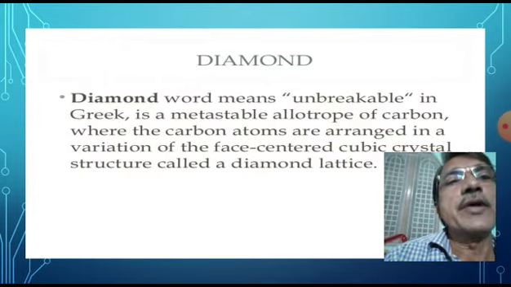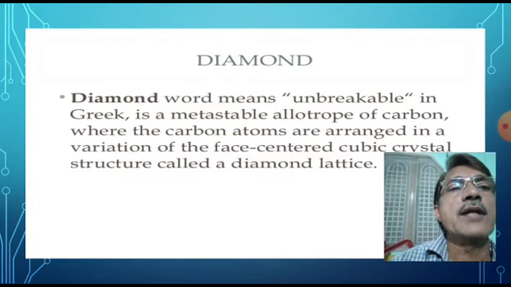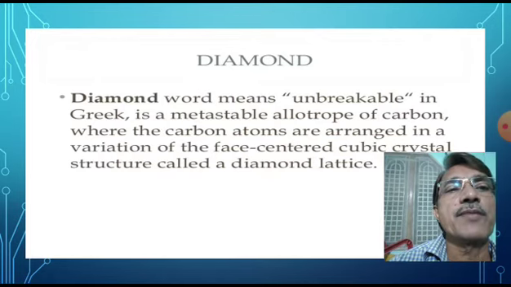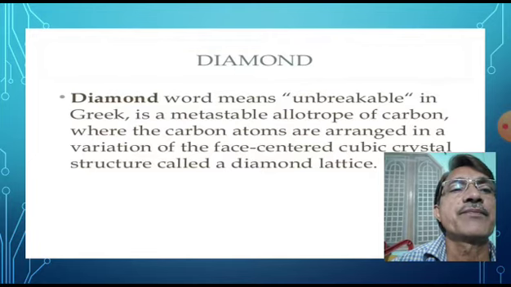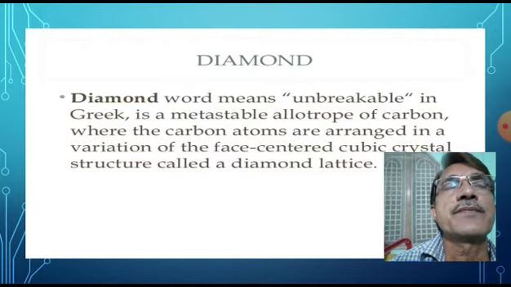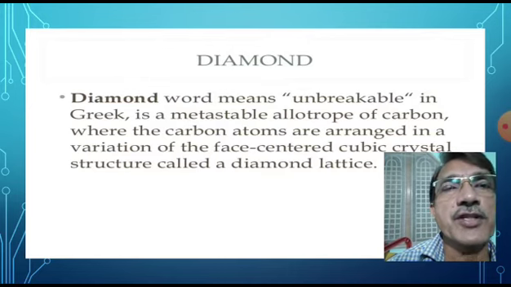Diamond word means unbreakable in Greek. Diamond is a metastable allotrope of carbon, where the carbon atoms are arranged in a variation of the face-centered cubic crystal structure called a diamond lattice. It means that diamond has a three-dimensional structure.